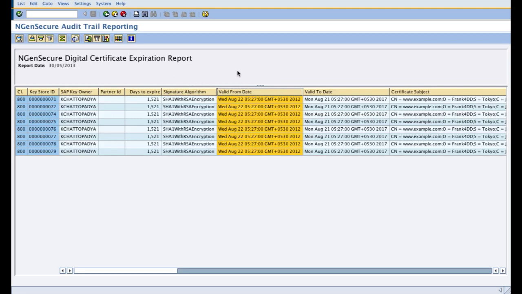So the valid from anomaly as well as the valid to anomaly, which is not there in my test case, all will be shown in the expiration report.